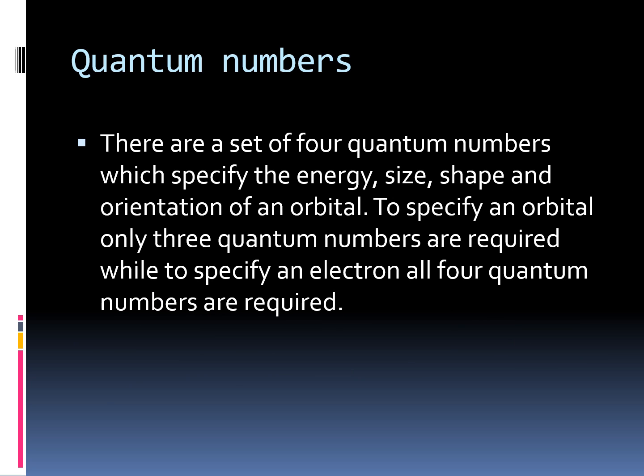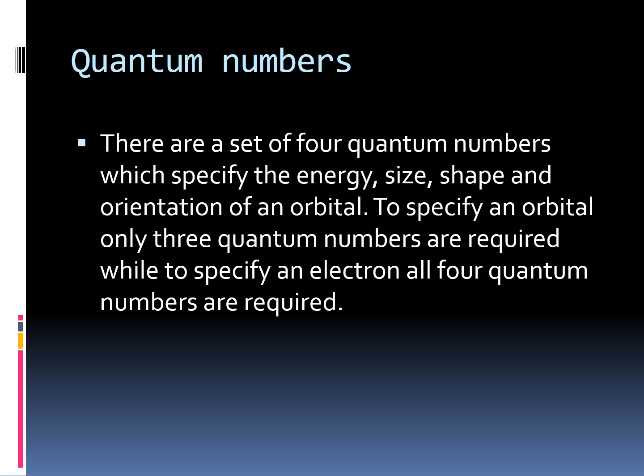Now what are quantum numbers? A very important topic, and you have to learn them and practice them. A set of 4 quantum numbers specifies the energy, size, shape and orientation of an orbital.